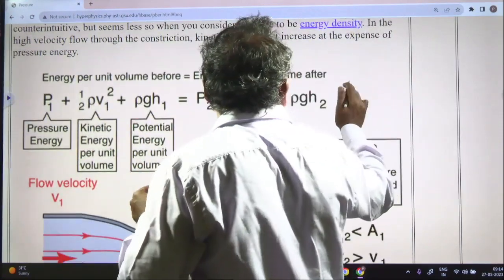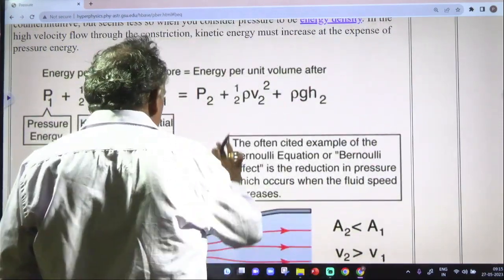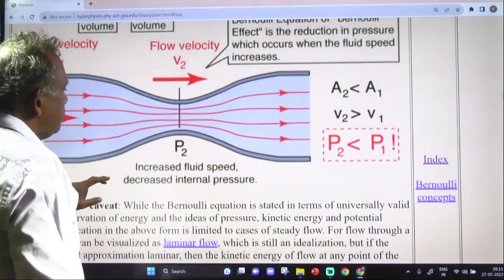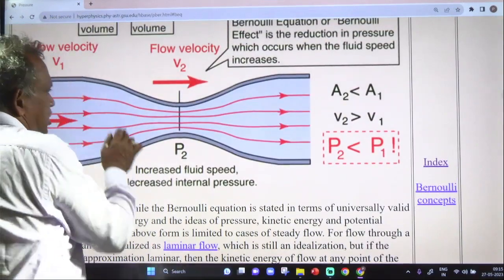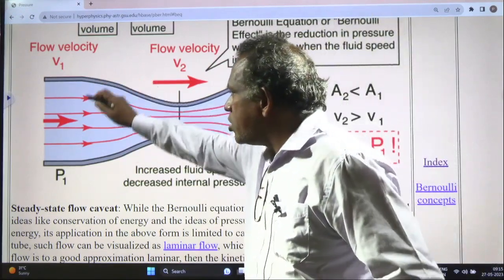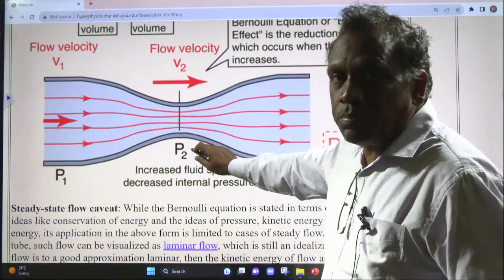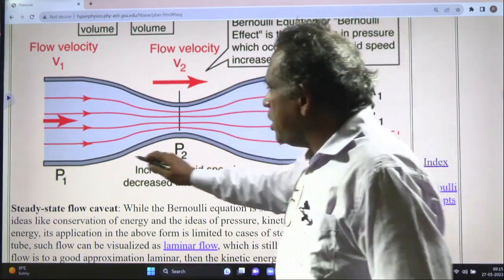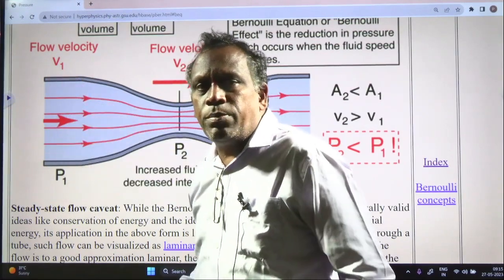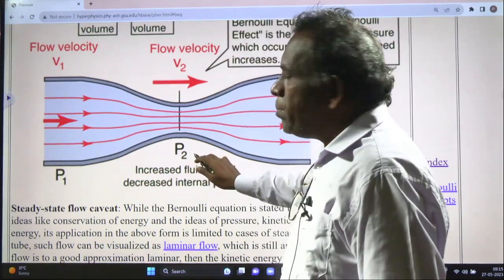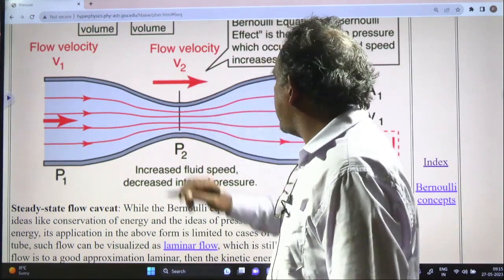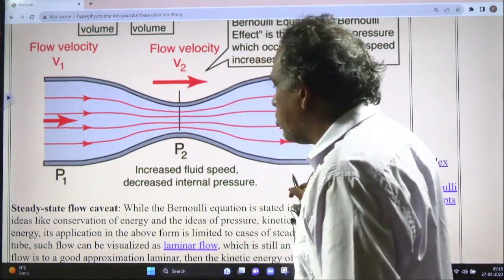For example, if there is a pipeline, the equation of continuity is also explained here. This is a pipeline where the areas of cross section are changing. Here the area of cross section is bigger, here it is smaller, and here it is bigger again. Let us take that at this point the pressure is P1 and the speed of the fluid particles is V1. At this point the pressure is P2 and the speed of the water is V2. So according to Bernoulli's equation...